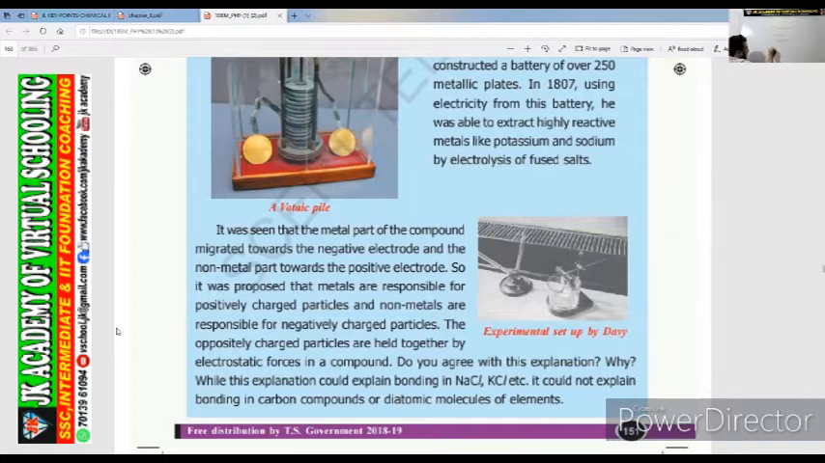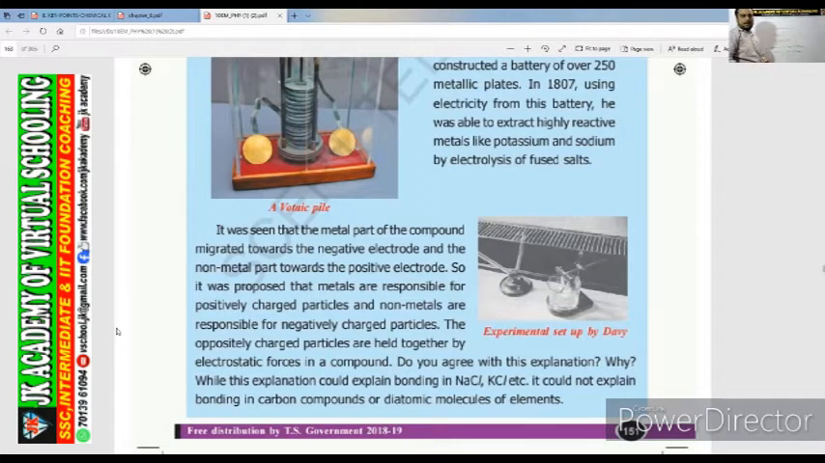See, this one is very important. Metals migrated towards negative electrodes, and non-metals migrated towards positive electrodes. This is very important here again. Metals migrated towards negative electrodes, non-metals migrated towards positive electrode.